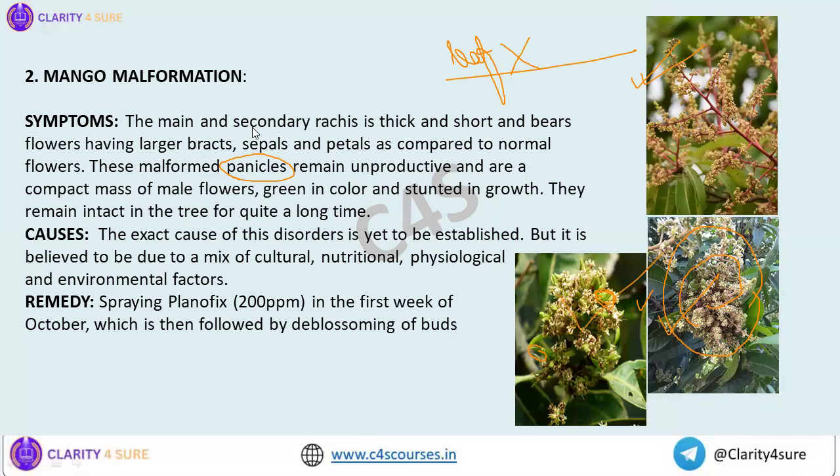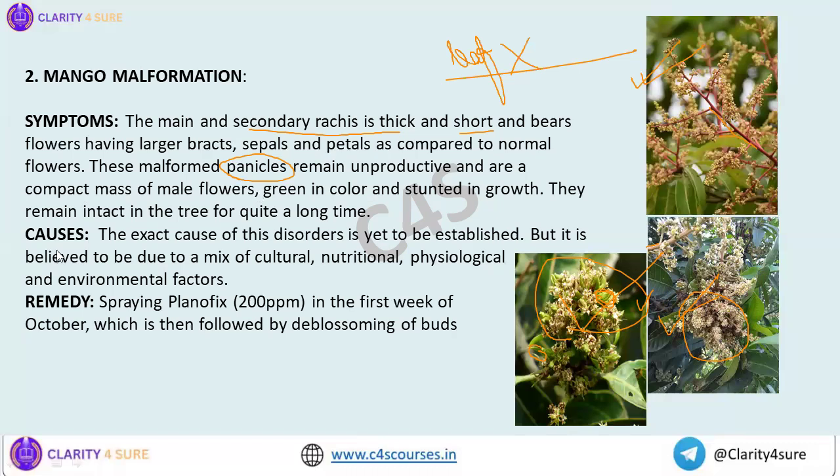Here you see the secondary and main rachis is short and thick, right? This is the main rachis, and these are the branched rachis. These are all slender and long. But here you can see that this is the main rachis. It is so thick, isn't it? And there is no differentiation between the main rachis and the branched rachis. And here also, isn't it? And there is the presence of what? There is the presence of leafy structures in the plant.